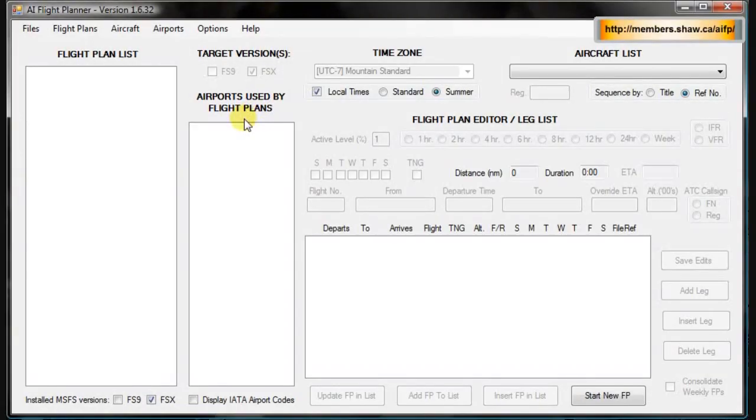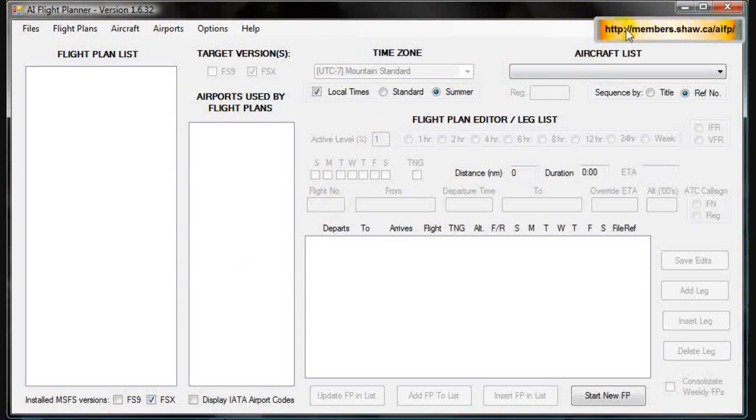Hey guys, today I'm going to be giving you a video tutorial on how to make your own custom AI flight paths for Microsoft Flight Simulator. This software works for both versions, so just make sure you have the correct version checked in the two checkboxes. Okay, so first you need to go to this link here.